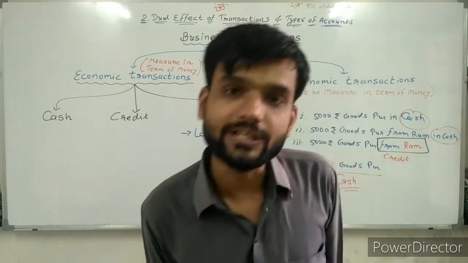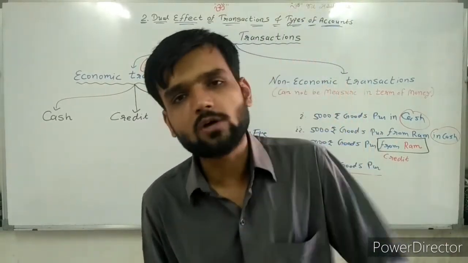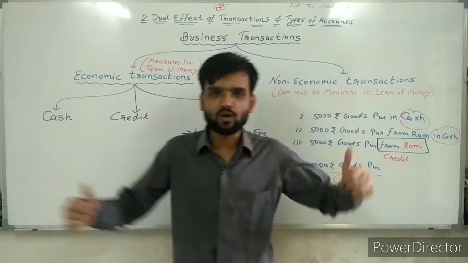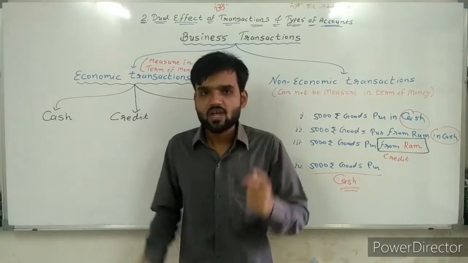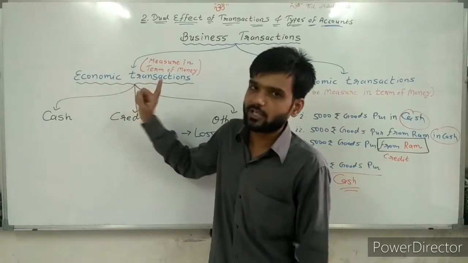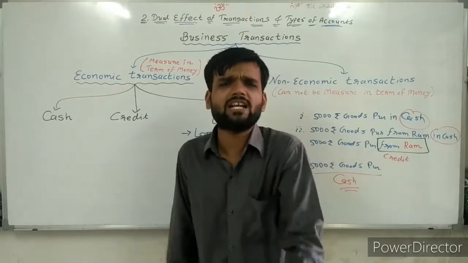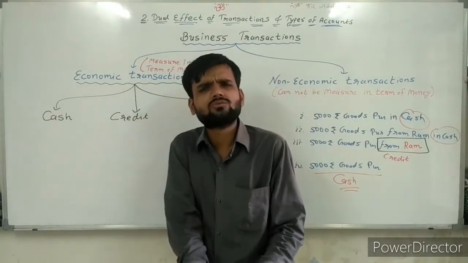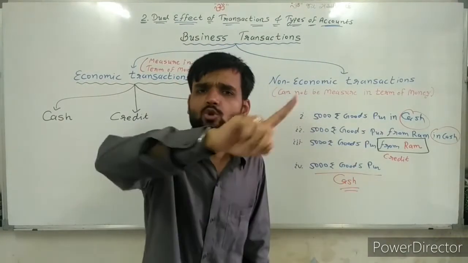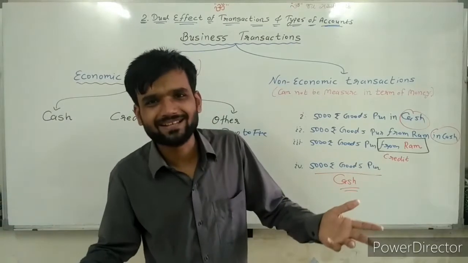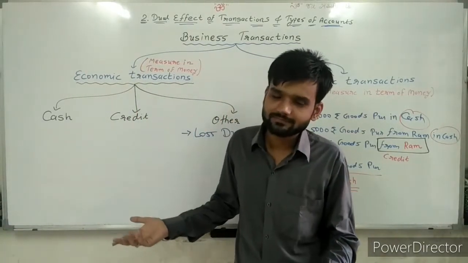Fourth one. Asset sold to Meera on credit for rupees 22,000. Again, first of all, decide the two types of transactions. Sir, it's an economic transaction. Yes, we are accepting it's an economic transaction. Now think, cash or credit? Sir, it is clearly given on credit. Don't apply our rule, which we apply only if no clarification is given. Simple. So it's a credit transaction.